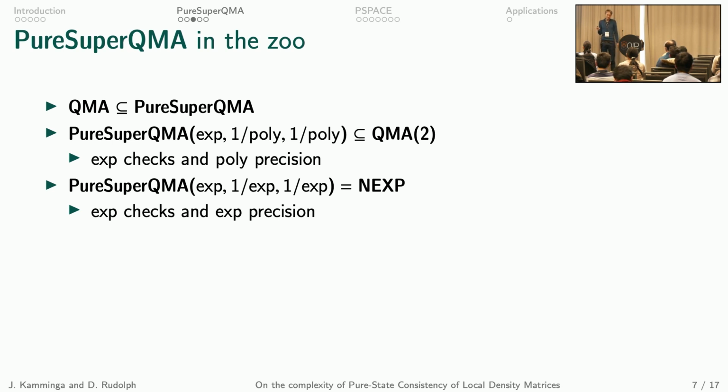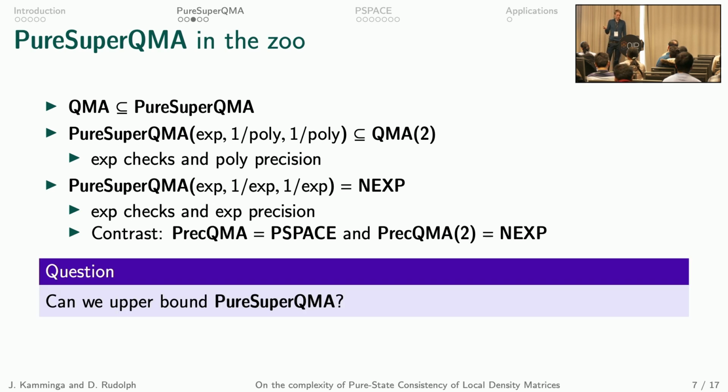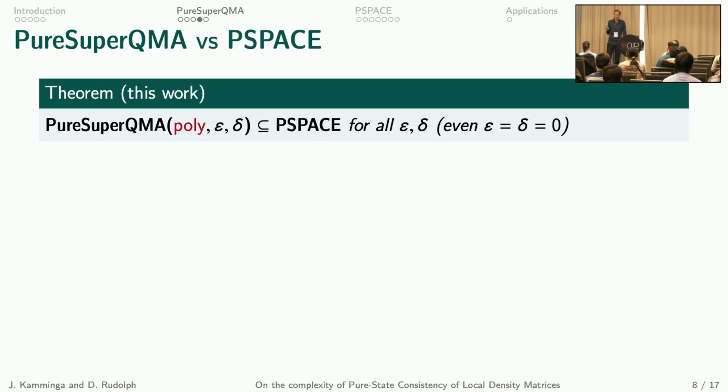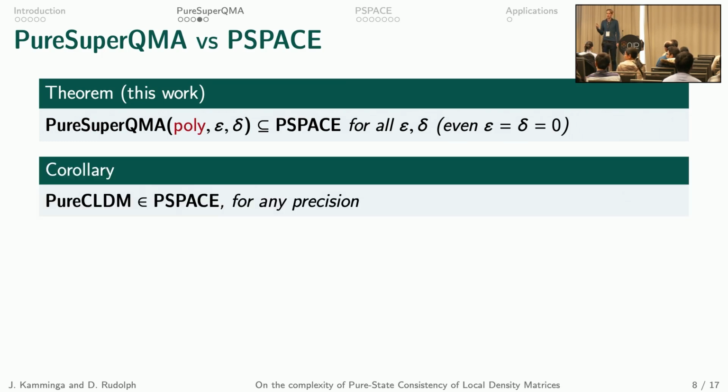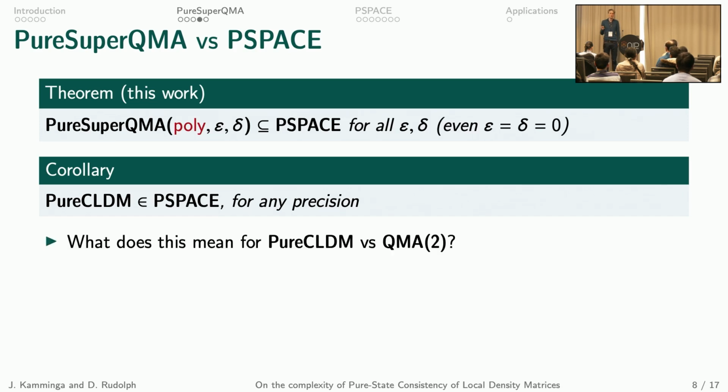And as upper bounding QMA2 has been a major open question in the field, we ask ourselves, well, can we upper bound super QMA? And our next main result is that, yes, we can indeed. In fact, we show that pure super QMA with polynomially many checks and any precision parameters, even 0 exact precision, is contained in p-space. As a corollary, we get that the pure CLDM problem with any precision parameter is also contained in p-space. So what does this mean for pure CLDM versus QMA2?